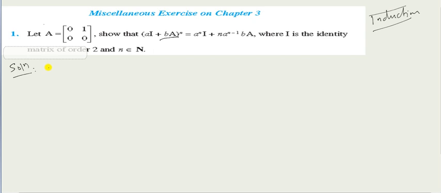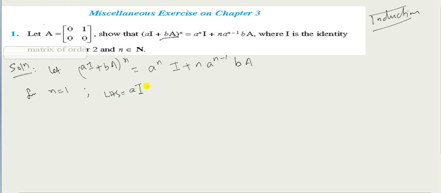So let the statement be (aI + bA)^n = a^n I + n a^(n-1) b A. First we will take n equals 1 and judge whether the statement is true or not. So your LHS will become (aI + bA), and in place of n I have put 1, and at last I am getting aI + bA.